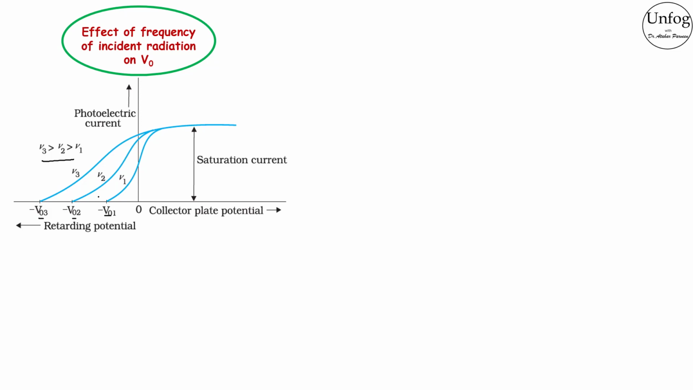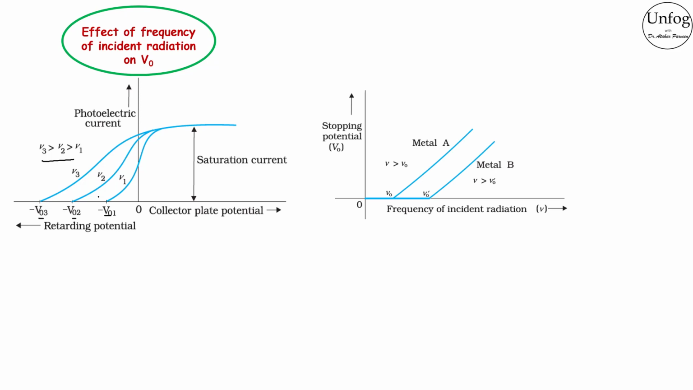If we plot a graph between stopping potential V0 and frequency of incident radiation nu for two different metals, say metal A and metal B, we see that the stopping potential V0 linearly increases with frequency for a given photosensitive metal, and V0 becomes 0 at the threshold frequency, here nu naught for metal A and nu naught dash for metal B. The slope for this curve, which is V0 versus nu, is h by e. Note that the slope is constant for both the lines here as they are parallel to each other.